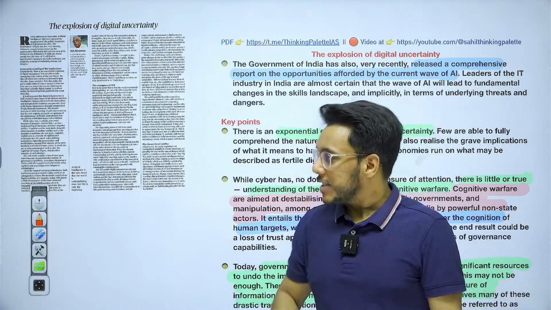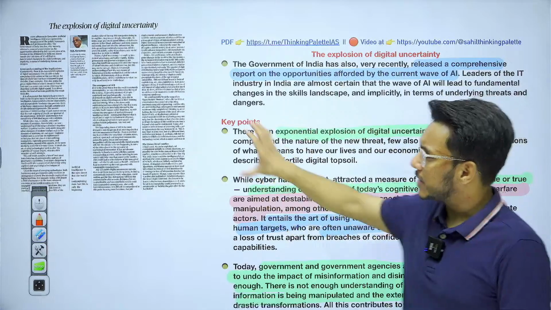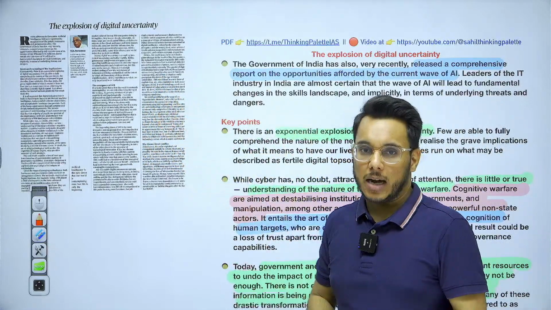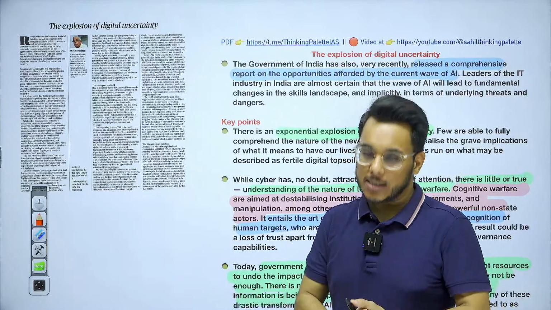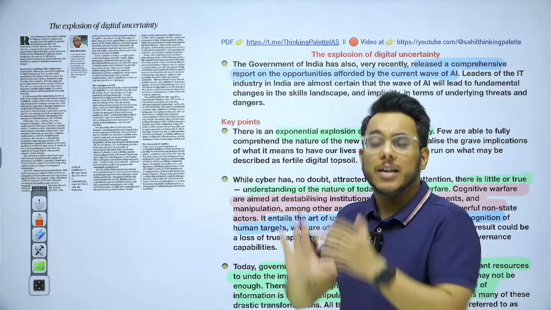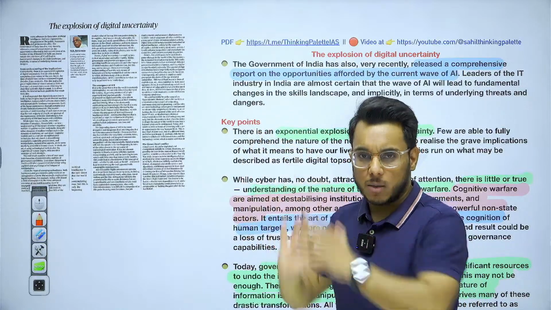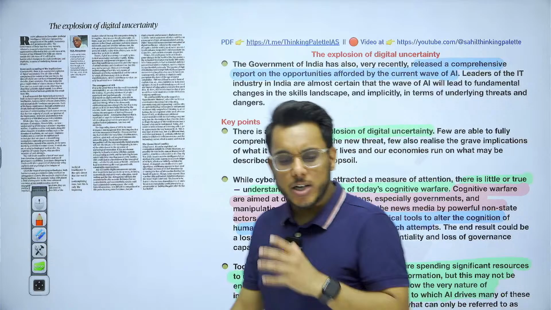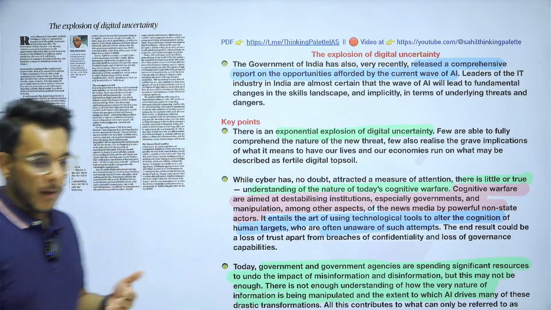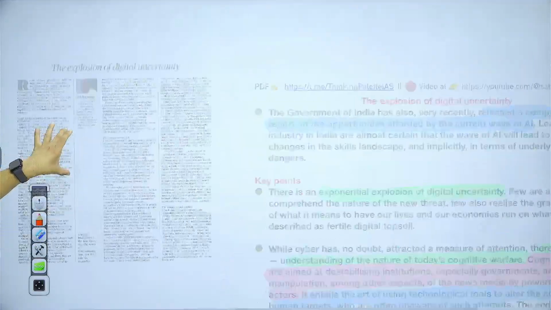So distill. For example, this is an entire article. Take out half a page of information from that and make notes theme wise. Okay, GS paper number 1, all the women related issues at one place. Let's say GS paper number 2, health issues at one place. Education related issues at one place. So thematic notes you need to make. Okay, moving on. The explosion of digital uncertainty.